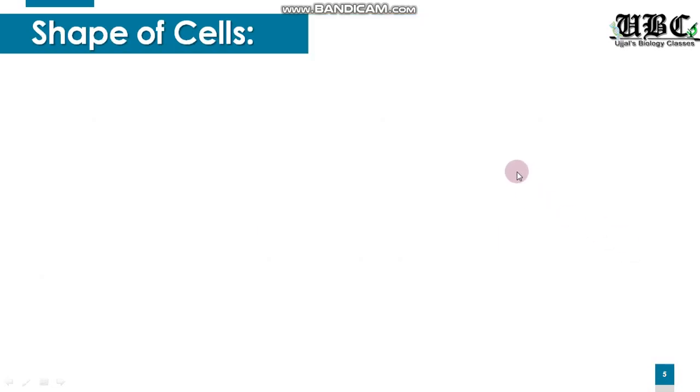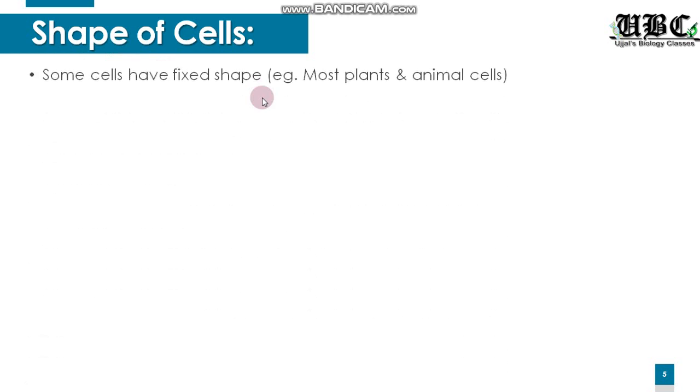Now talking about the shape of cells. Here also we will have a look at two types of differences. Some cells constantly change their shape according to the structure, but some cells have a fixed shape and size. Fixed shape is the case in most of the plants and animals.